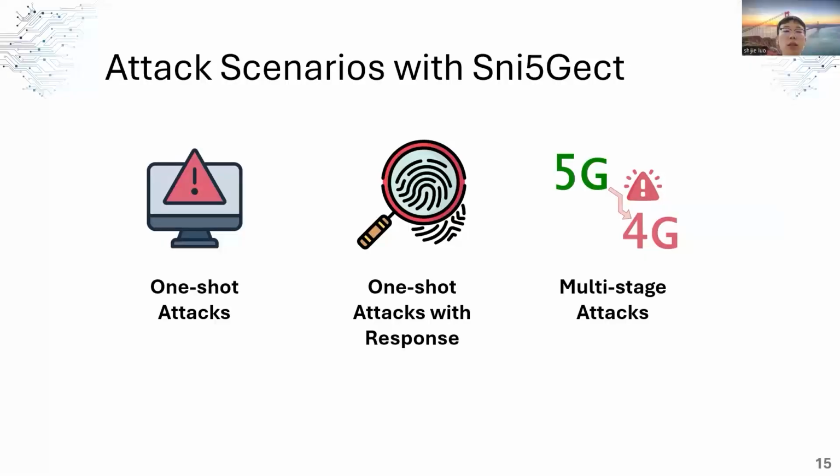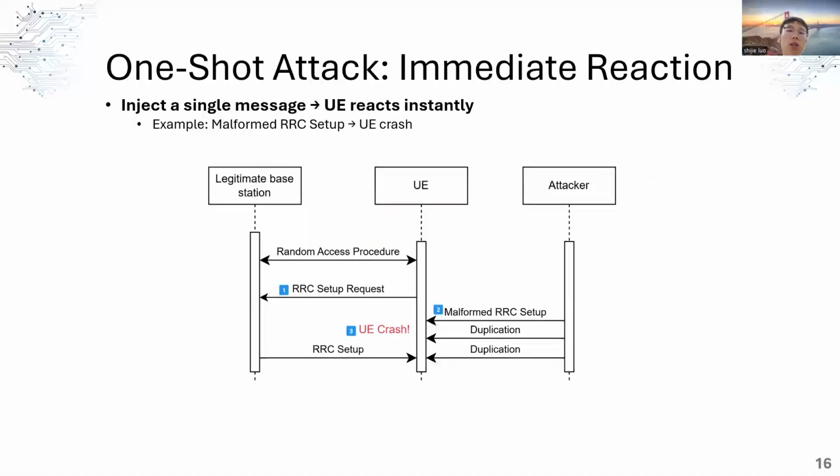And finally, multi-stage attack, which combines sniffing and injection across multiple communication states to enable more complex exploits, such as authentication replay downgrade. In the next few slides, I'll walk you through examples of each category. In the first scenario of one-shot attack, we leverage exploits identified in 5G.